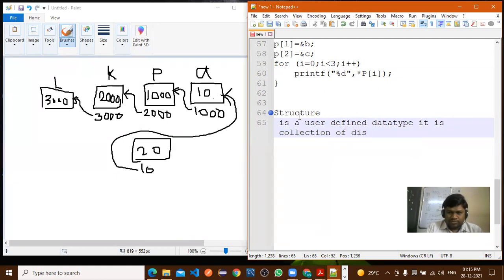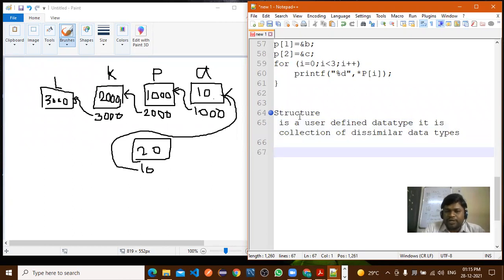Dissimilar data types. Yes, right. Now here in the structure, we require the concept that is the self-referential structure.